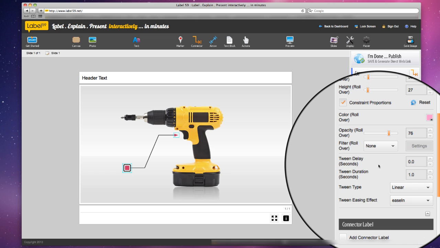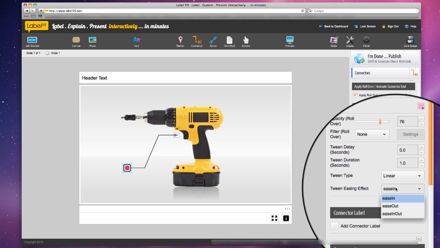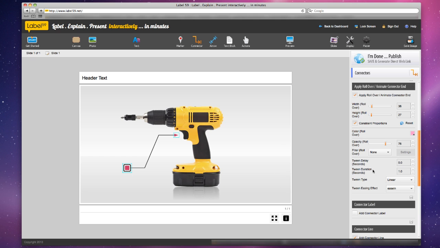We can also set the animation parameters to alter the style of this animation. These parameters include delay, duration, type, and effect. So that is how you animate a connector end.